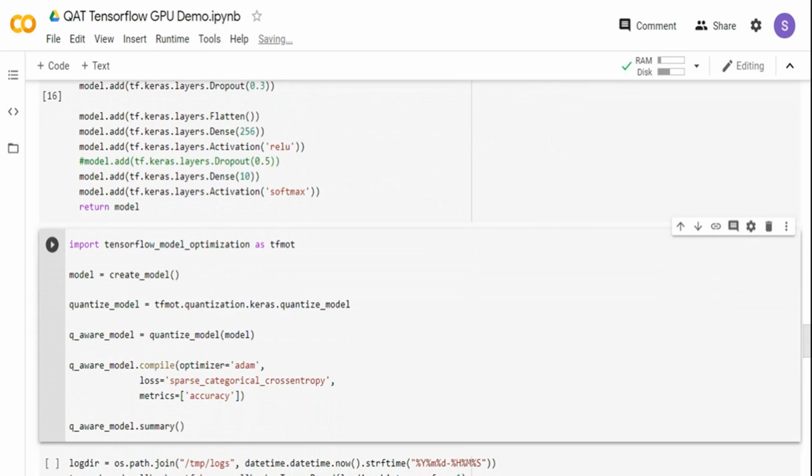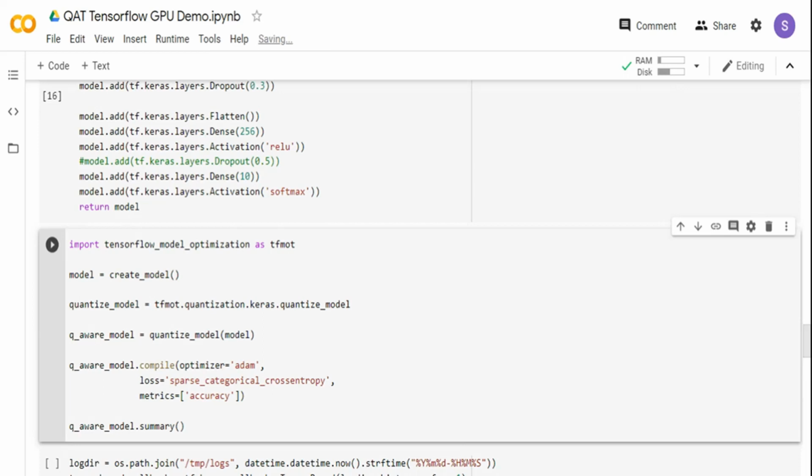Now what we are going to do is apply quantization to the whole model and then see the model summary as well. So your model is the same. The only thing is that the quantization we introduce will introduce a quantization layer in the output of the model itself. So basically here I'm importing the TensorFlow model optimization framework.